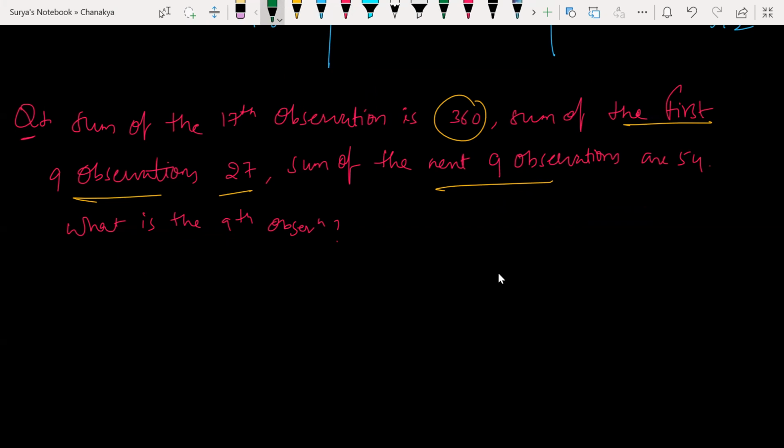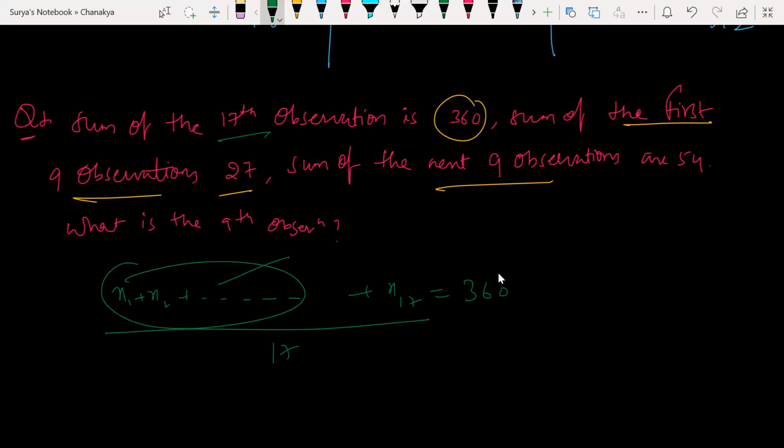You can first look at it here. Sum of the first 70. You can solve by using mean actually. Sir, x plus 1 plus x plus 2, x1, x2, that we should do. So first, up to x by 17 divided by 17. Again, afterwards, x plus 1 to... See, first 9 is 27 and last 9 is 54. The middle one you can subtract that, very simple.